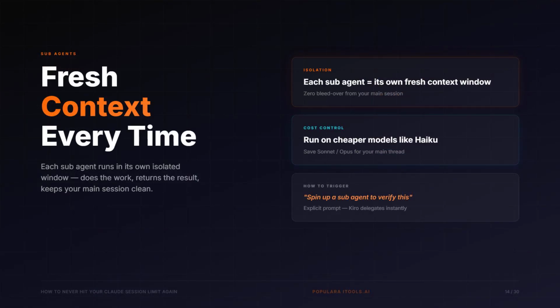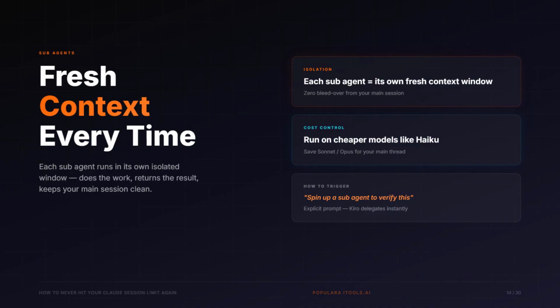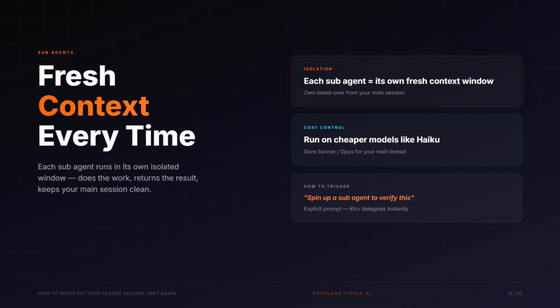And then there are sub-agents. Each one gets its own fresh context window, does its work, and sends back a result. Think of it like a research intern. You can even run them on cheaper models like Haiku. Explicitly say, spin up a sub-agent to review this, and your main session stays clean.